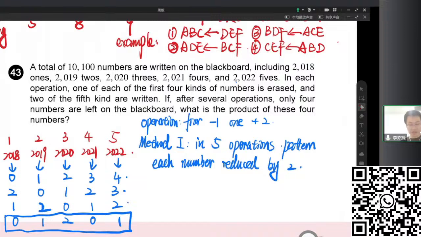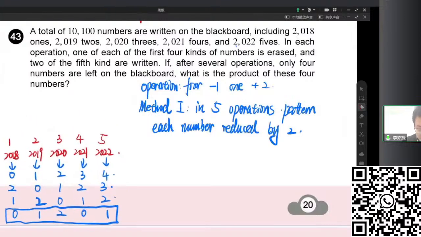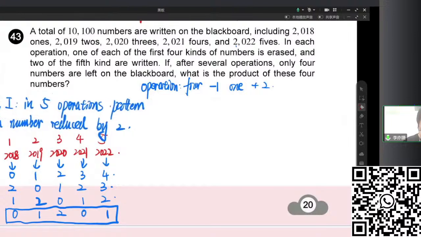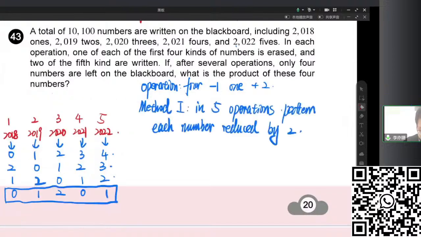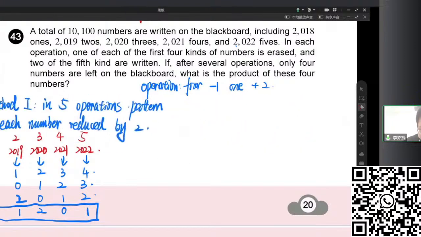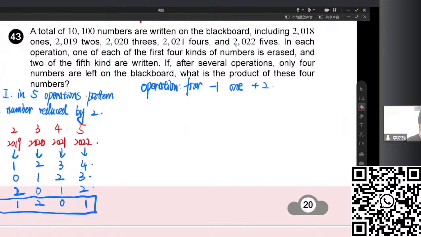So the first method is that we think of a way to do the operation in a pattern, and then we get into an easy situation, and then we try the last few steps to get the answer. So the remaining numbers are 1, 2, 2, 3, and 1, 5, which leads to the product being 19. The product is 19. This is method 1, by operating.